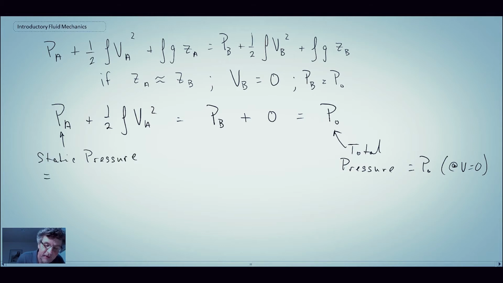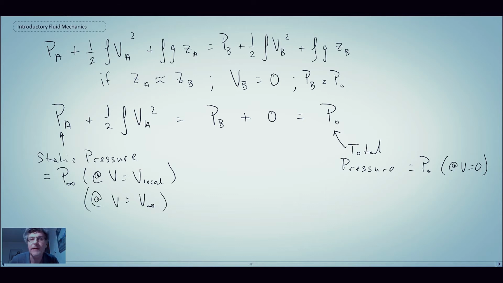It's basically a very smooth surface where you're just measuring the free stream velocity within the flow or the local velocity at that point. And so the velocity is not being hindered at all by the pressure measurement at that location. So we're measuring pressure at a location where V is equal to V local. Sometimes with P infinity, that would be V is equal to V infinity. So that would be out in an undistorted streamline. But you can also measure static pressure along a wall. So with this, we're now going to try to solve for the velocity at A.